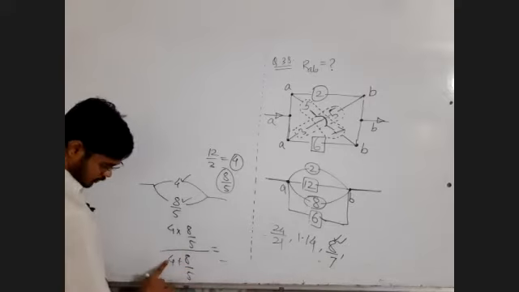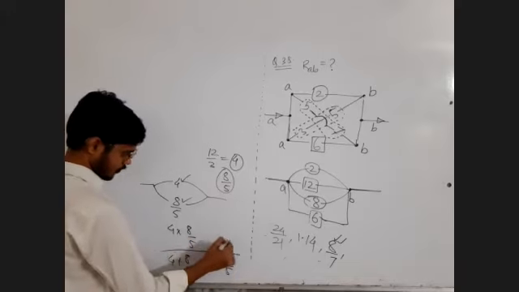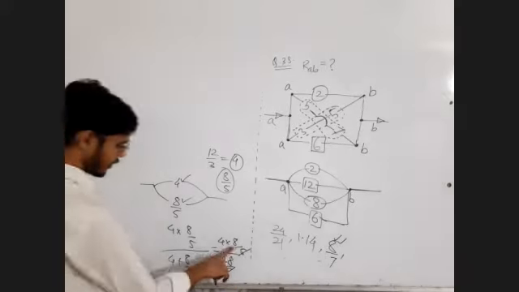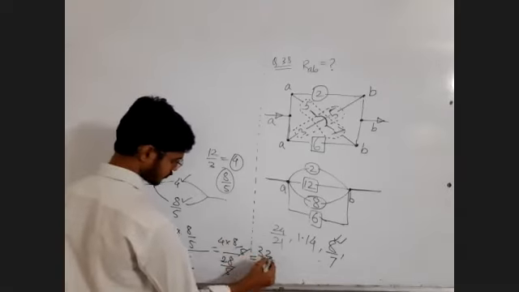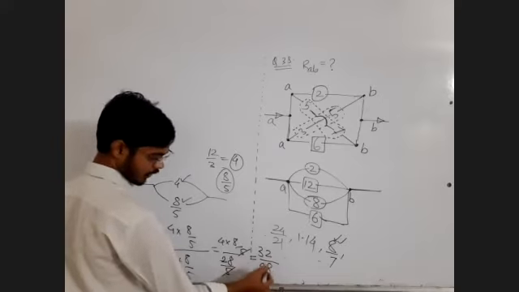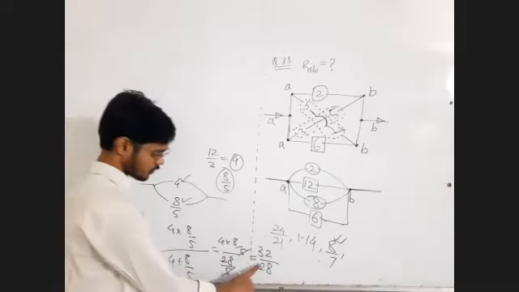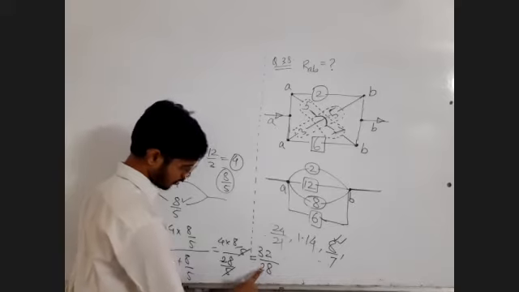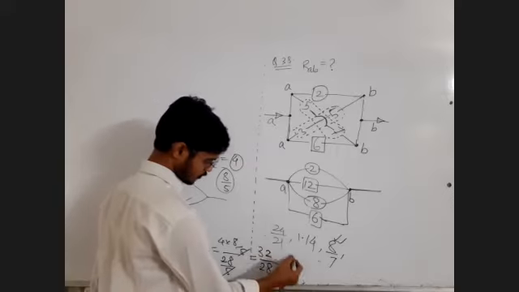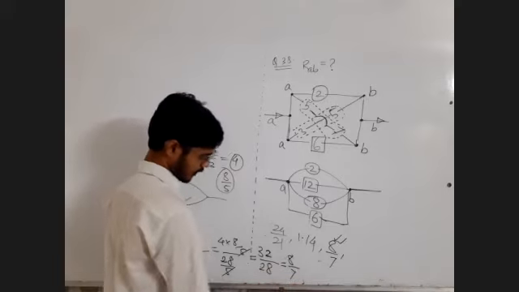Let it be as it is here, 20 plus 8, 28 upon 5, and here 4 into 8 upon 5. So 5 cancels, 8 into 4 is 32 divided by 28. I think I wrote 32 upon 20, but it was not 32 upon 20. It should be 32 upon 28. Now you can divide it by 4. 4 into 8 is 32, and 4 into 7 is 28. So it is 8 by 7.